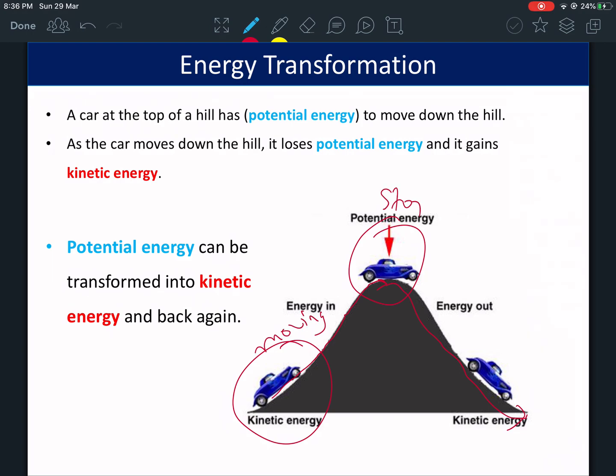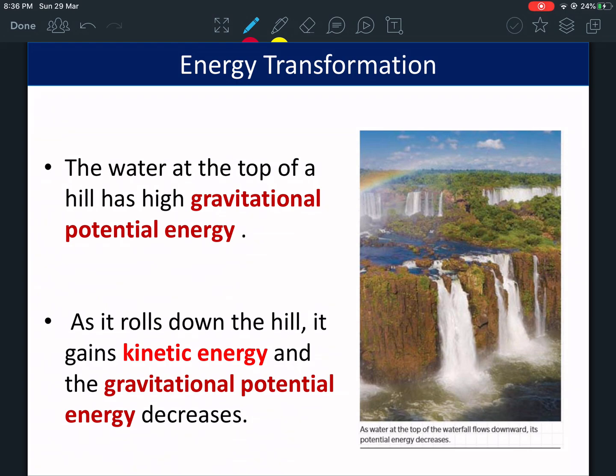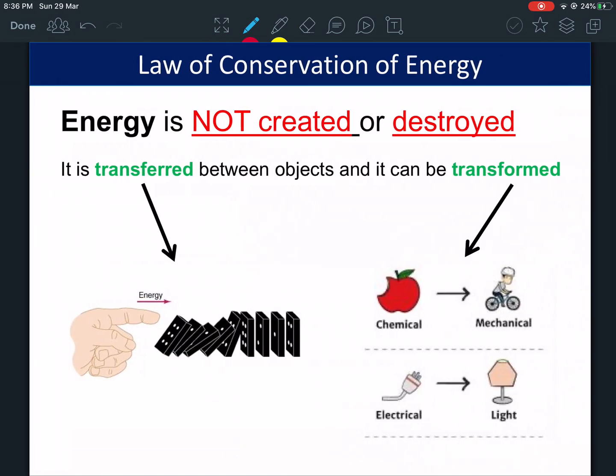Here it stops, becomes potential. Here it's moving again. So kinetic, potential, kinetic. Another example, gravitational kinetic: the water here is potential. When it goes down, it becomes kinetic, moving. Up here, it's potential; down, it's moving, kinetic.